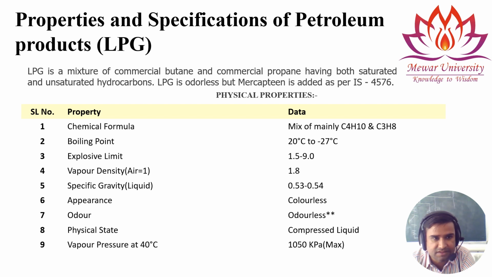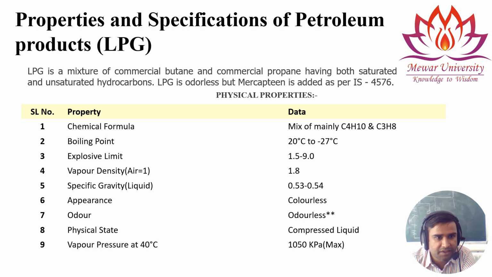In the previous lecture we came to know about the properties and specification of petroleum products. Now here we will study about the LPG specification and its properties. LPG is liquefied petroleum gas. It is a mixture of commercial butane and commercial propane, having both saturated and unsaturated hydrocarbons. LPG is odorless, but mercaptan is added into it for the smell.